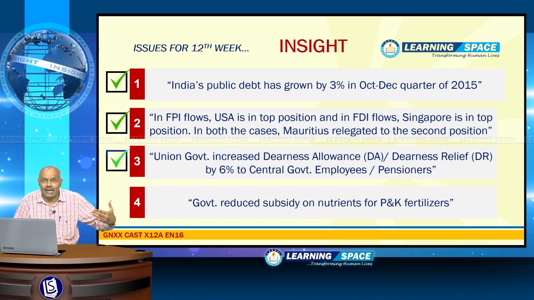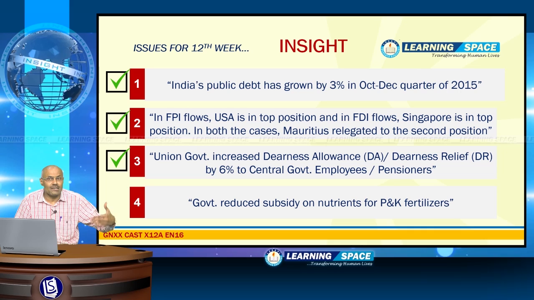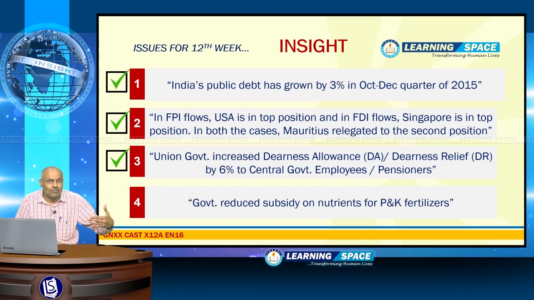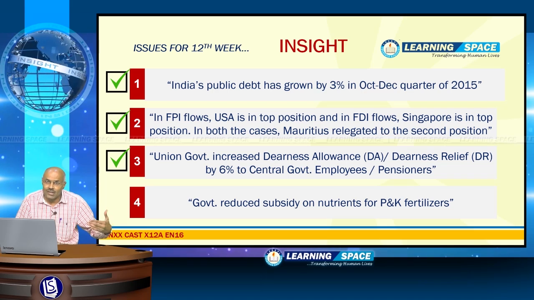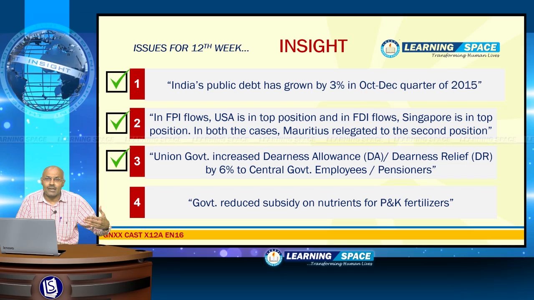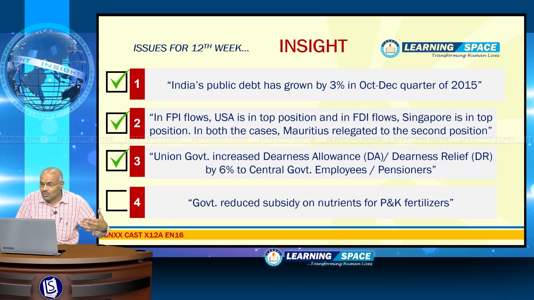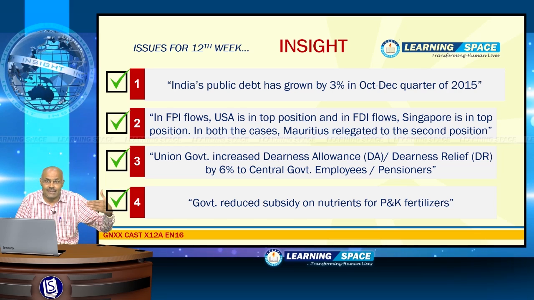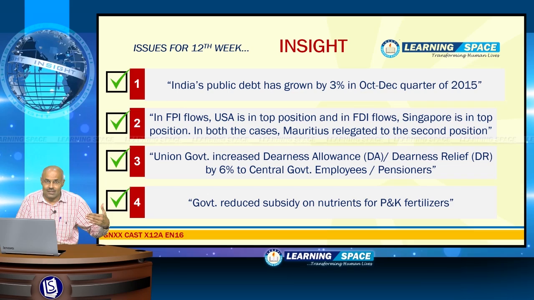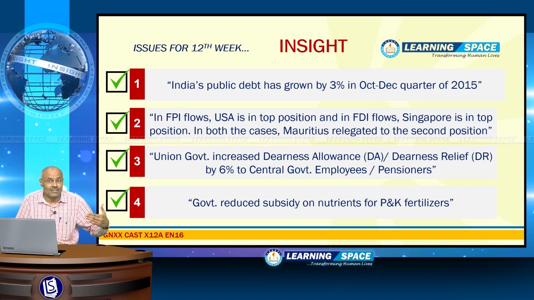Union government increased Dearness Allowance, popularly known as DA, and Dearness Relief, popularly known as DR, to central government employees and pensioners by 6%. What exactly do you understand by DA and DR? Then the next issue is government reduced subsidy on nutrients for P and K fertilizers. Right? So these are the 4 issues we are going to discuss in Insight for this week.